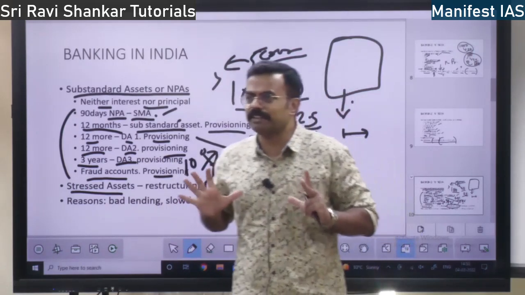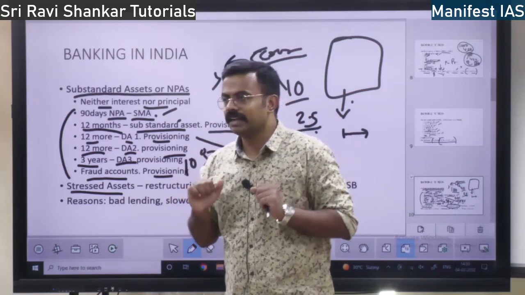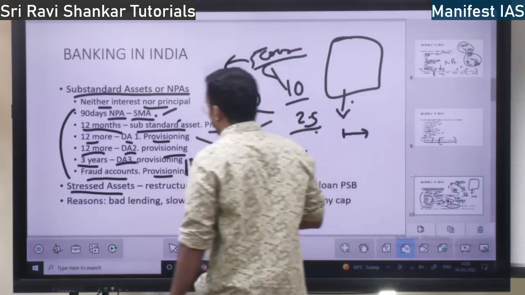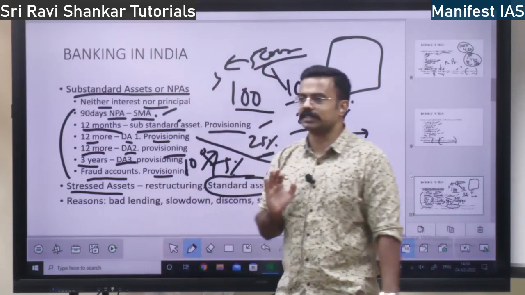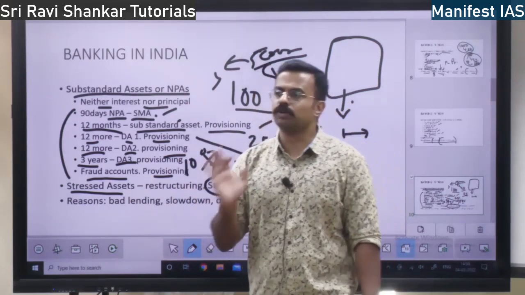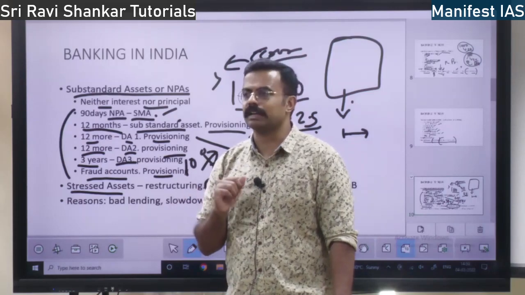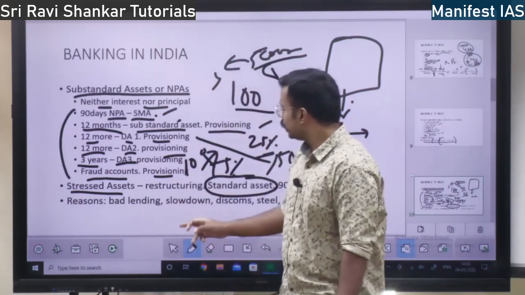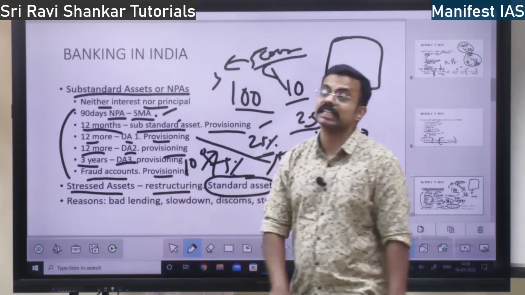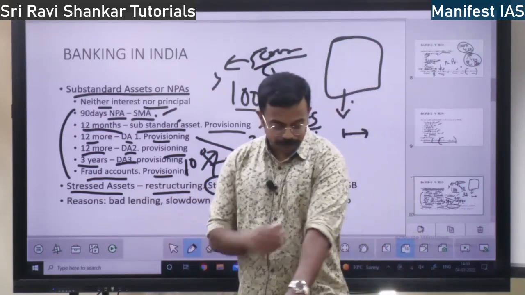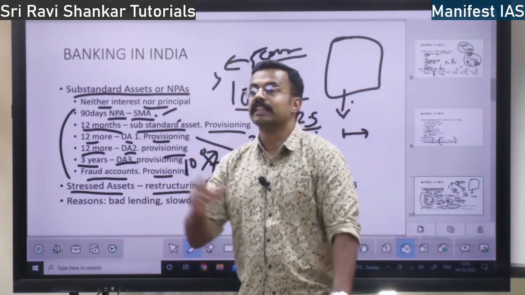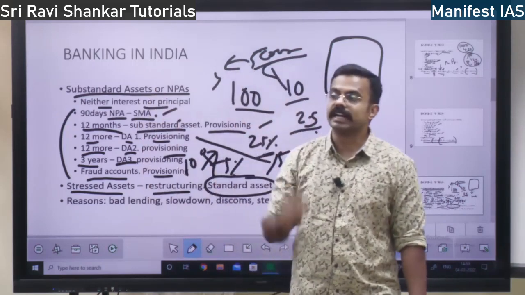Otherwise, due to some reason, it will become a stressed asset. Right? So then what the banks do, see, this person is a good person, he is giving the interest and loan properly, but due to some external reasons, they are going to restructure the account. What is meant by restructuring? They are going to reduce the interest rate.